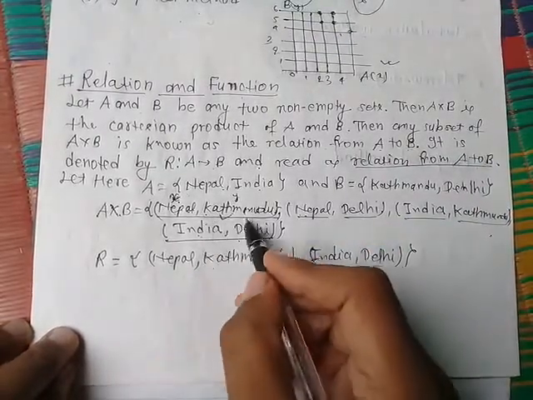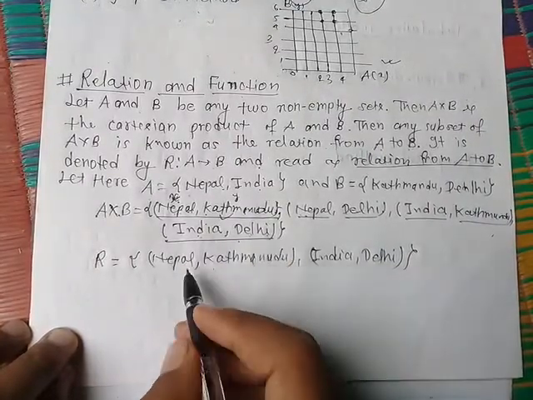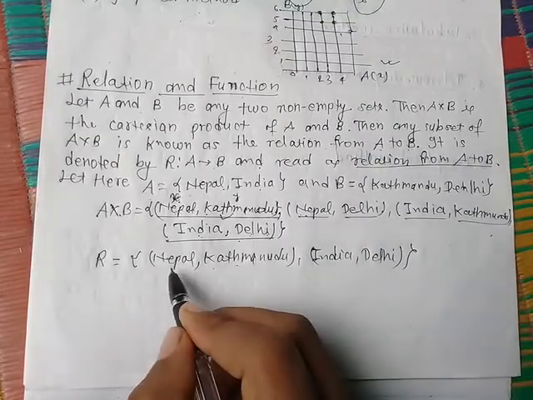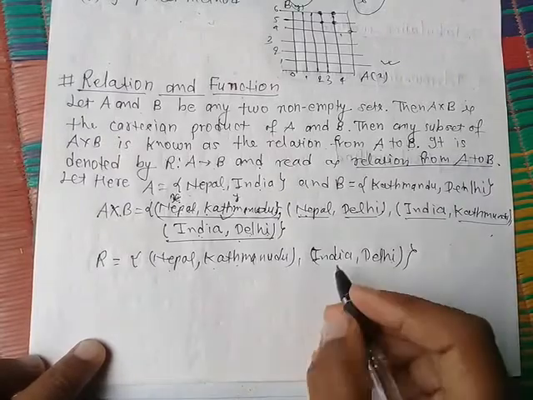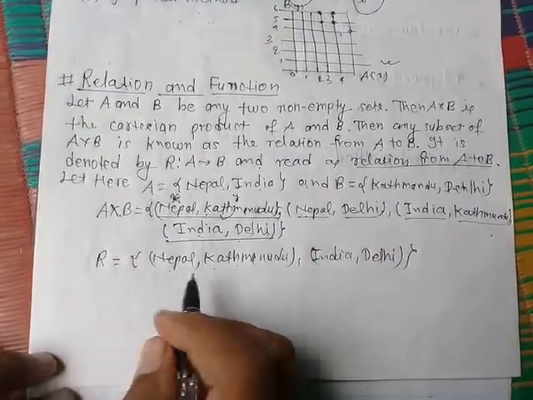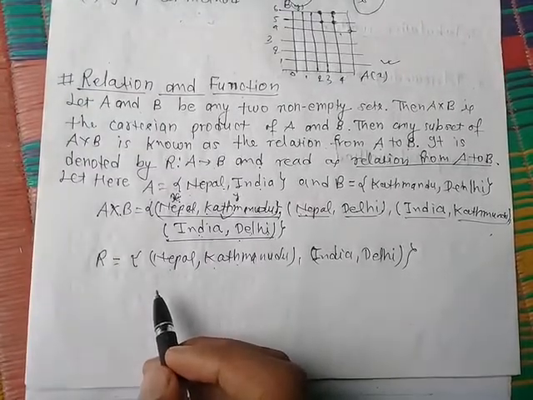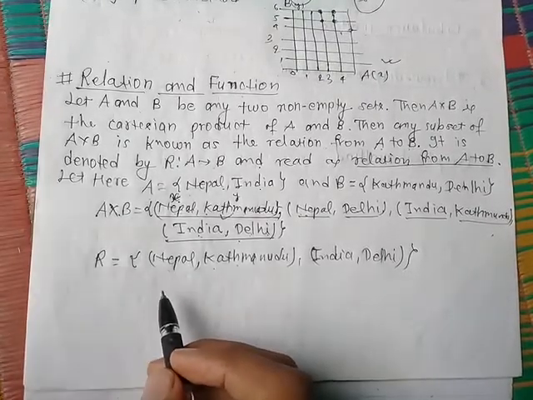Now if we take two ordered pairs, Nepal and Kathmandu, and India and Delhi, it has a relation, because Kathmandu is the capital city of Nepal and Delhi is the capital city of India. In this way we choose such ordered pairs that have some relation between X and Y.